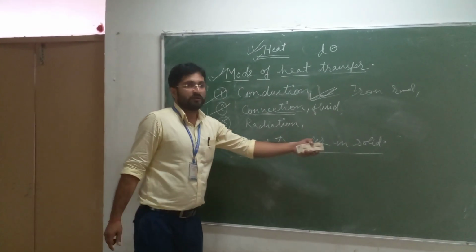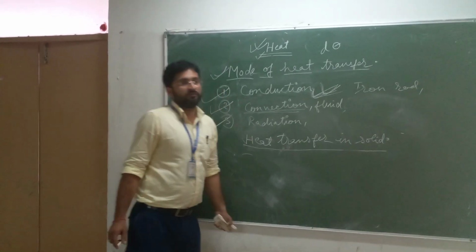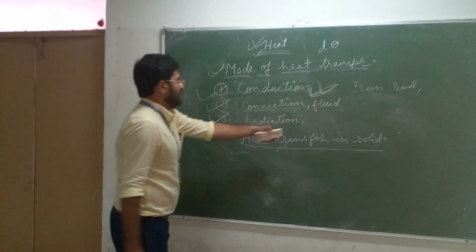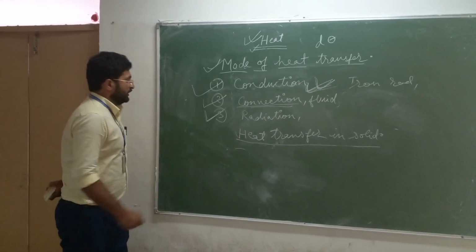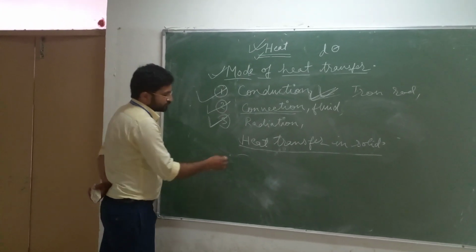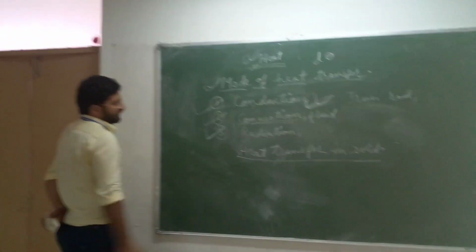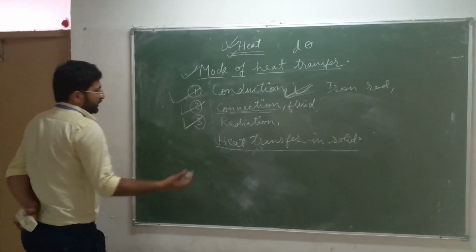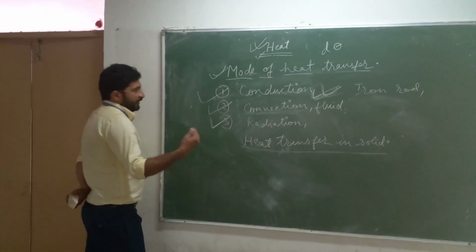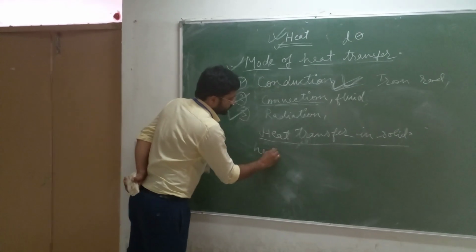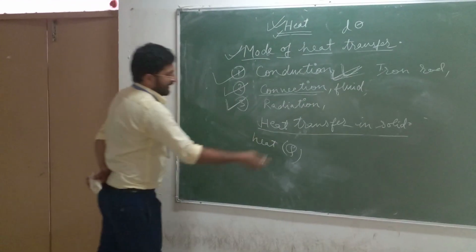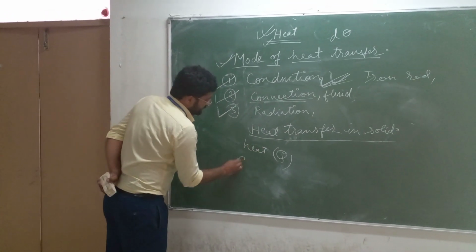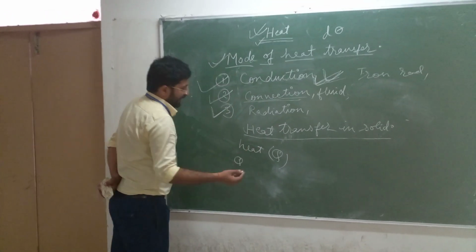Next, heat transfer in a solid. We generally represent heat transfer in a solid as capital Q, and this depends on the following factors.